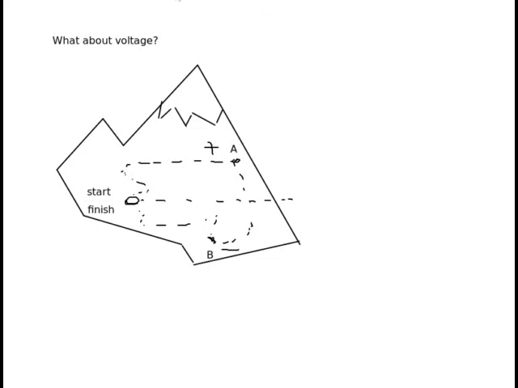And then we went back to the start. So I think if we went around the entire loop from start back to finish, the total height change around that loop would be 0. So let me write that down. Total change in height, as long as we start and stop at the same spot. So let's say start to start would equal 0.